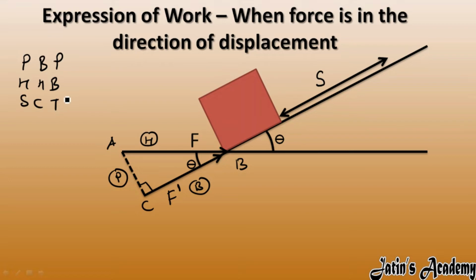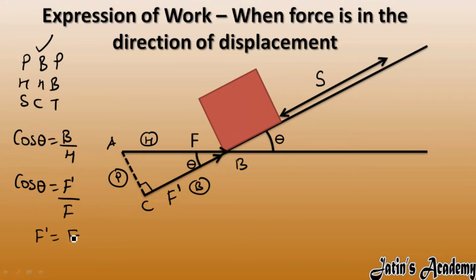Base we require, hypotenuse we have. Again we will choose cos theta, which is base upon hypotenuse. The base acts as F dash, which is the component of force in the direction of displacement, and the hypotenuse acts as the force. So F dash we got as F cos theta.